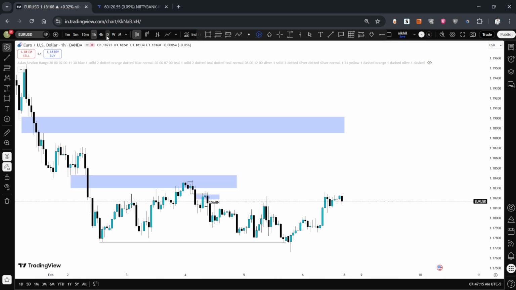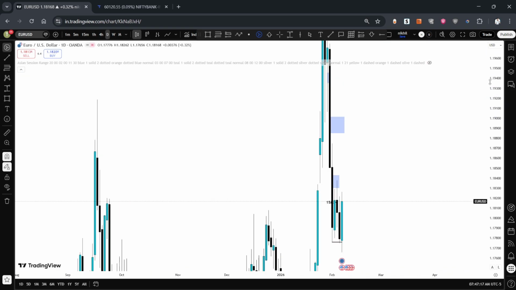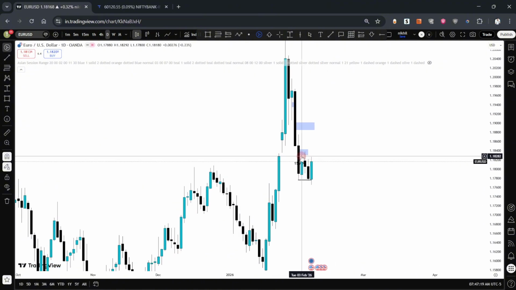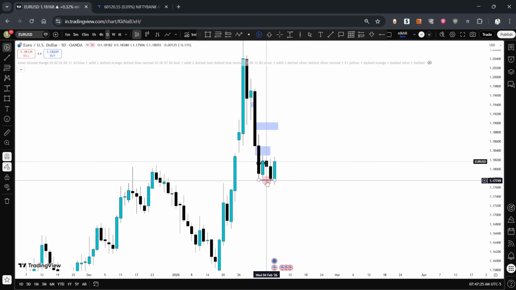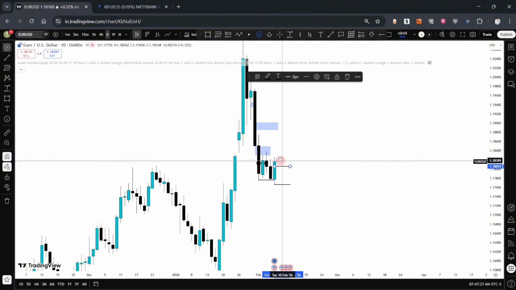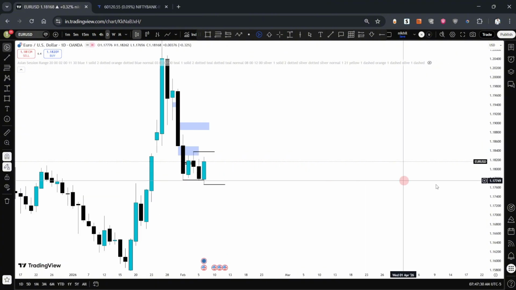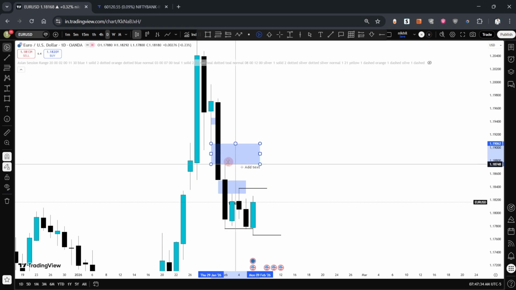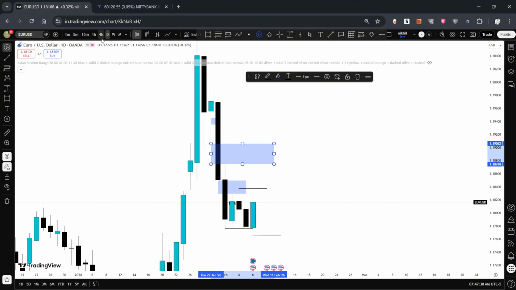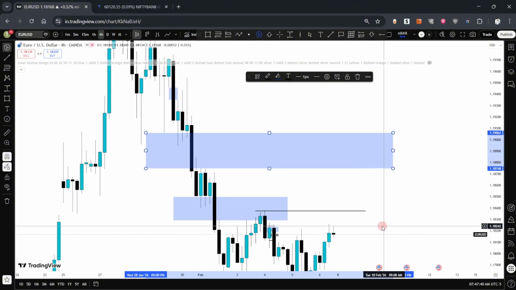Last is EU. On a daily time frame, we have completed this fair value gap, took out the sell side liquidity. Now we have made a new low. This is the opposing liquidity, the buy side liquidity, and the new fair value gap is right over here, which is not mitigated yet. 4-hour time frame,